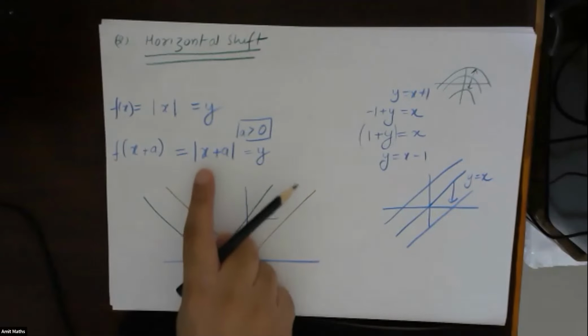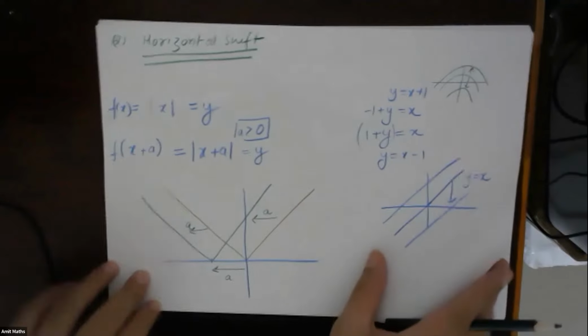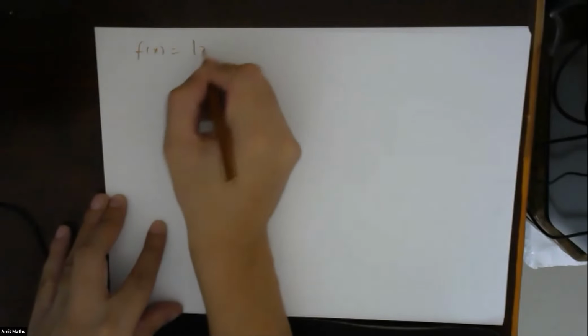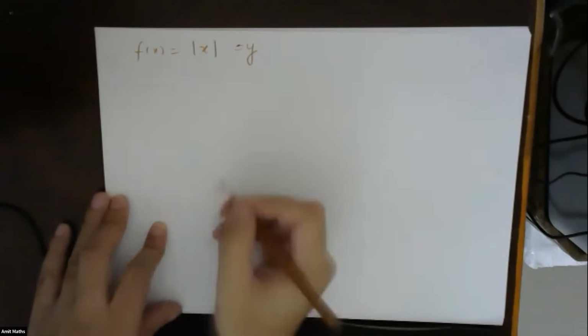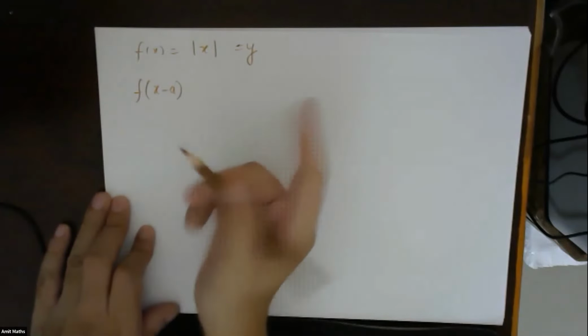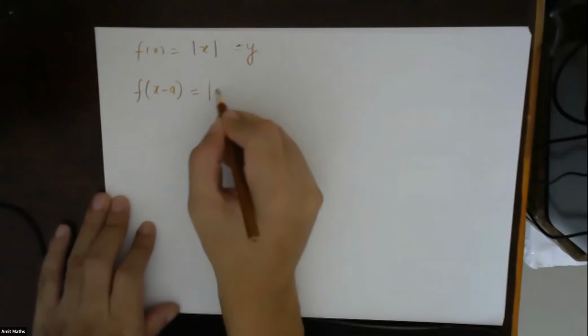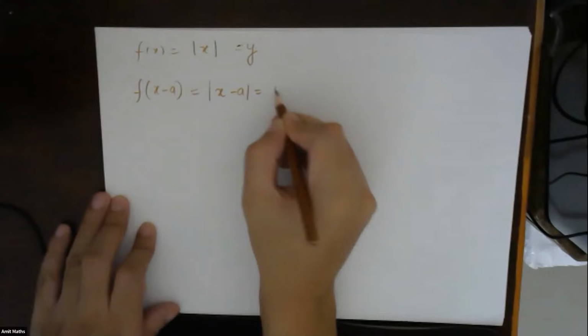In the same case, if I subtract, say the function is f of x is equal to mod of x, which is y. Now I will write x minus a. Previously I added something. Now if I subtract, this will become x minus a is equal to y.